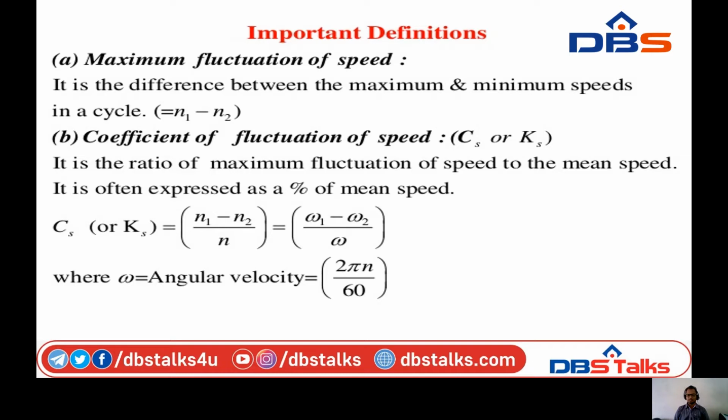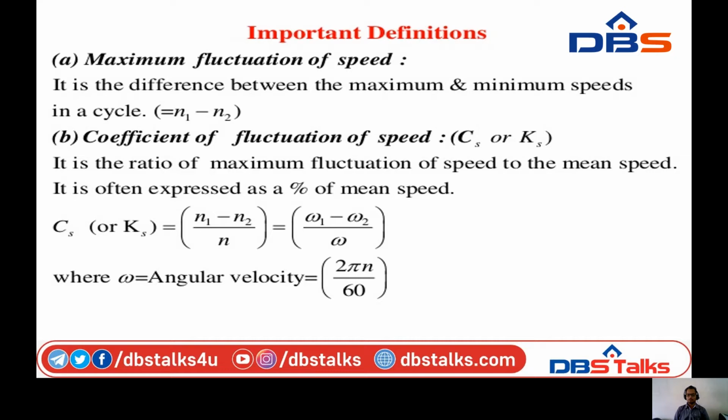The mean speed we call N. It is denoted with the notation C suffix s: C for coefficient, and small s for speed. So the formula is Cs equals N1 minus N2 in the numerator, and in the denominator the mean speed, capital N. That is for normal speeds.